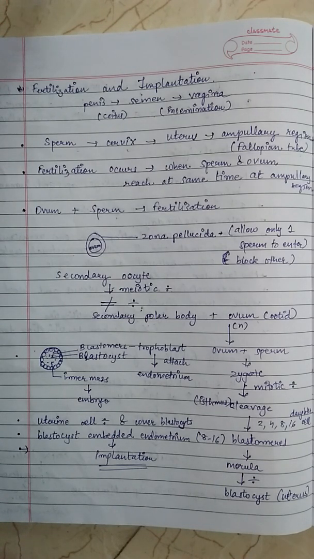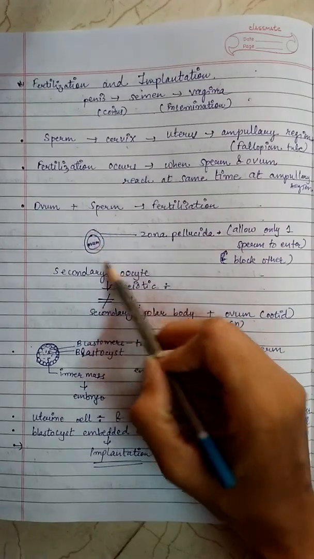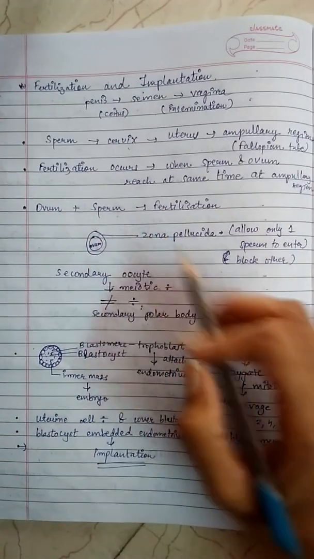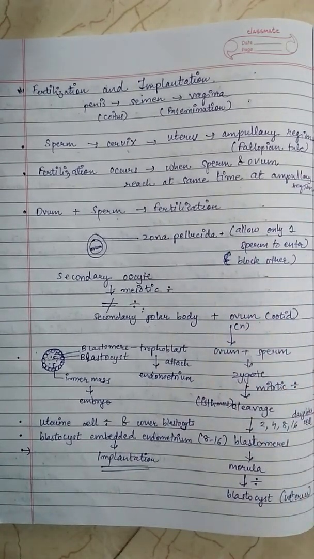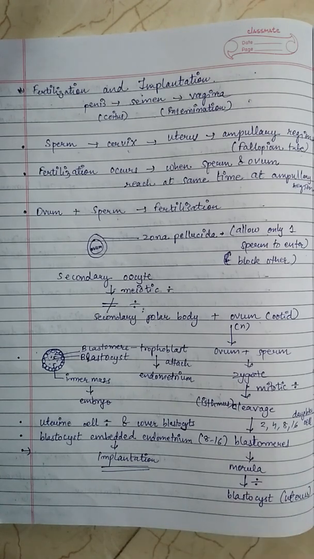The process of fusion of a sperm with an ovum is called fertilization. During fertilization, a sperm comes in contact with the zona pellucida layer of the ovum, the outer layer of the ovum, which allows only one sperm to enter and blocks other sperms. Thus, it assures that only one sperm can fertilize an ovum. The secretion of the acrosome helps the sperm enter into the cytoplasm of the ovum through the zona pellucida